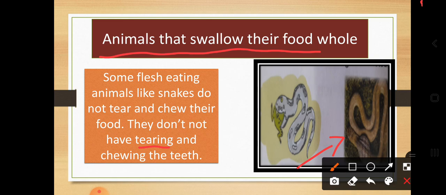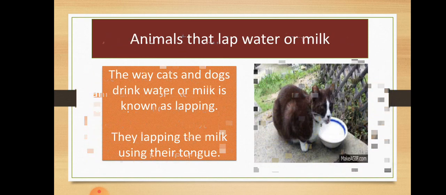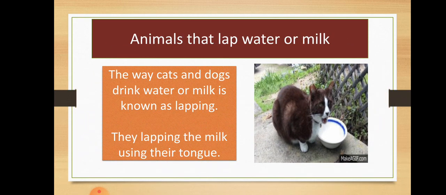They do not break the body or chew the body. They swallow their food whole, meaning the whole body they eat in a whole manner. So the example is the snake. The next example is animals that lap water or milk.